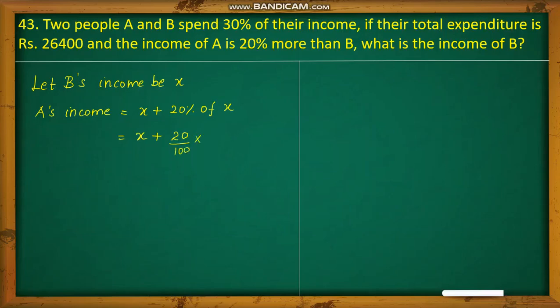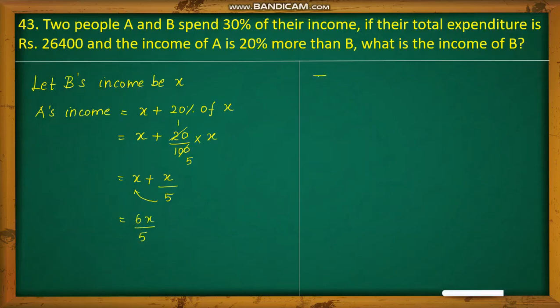Of represents multiplication, and then X. Now by cancellation, 20 1 times is 20, 20 5 times is 100. Remaining is X plus 1 into X, which is X by 5. By cross multiplying, 5 into X is 5X plus X is 6X by 5.